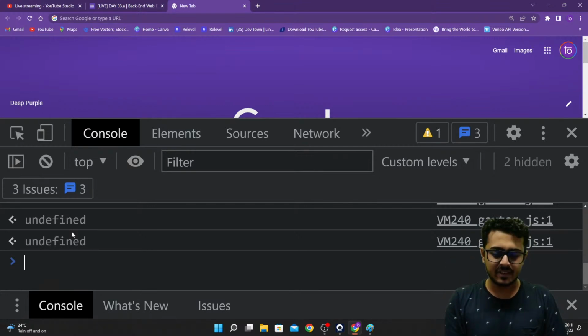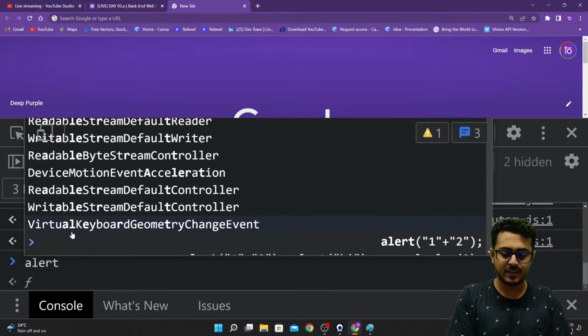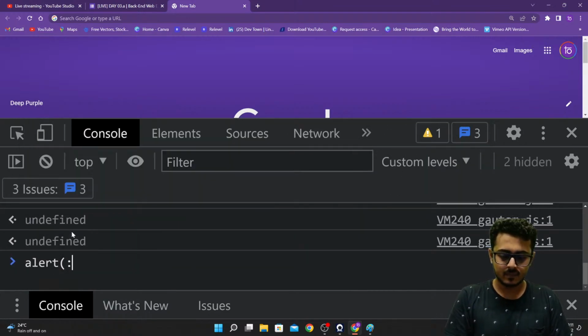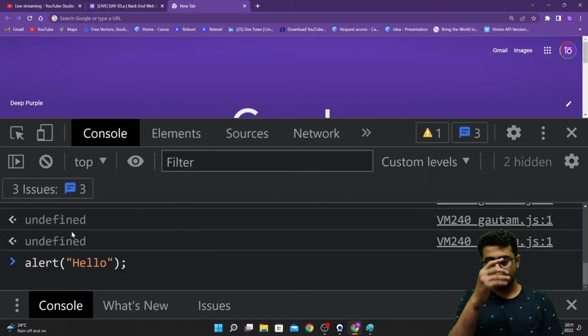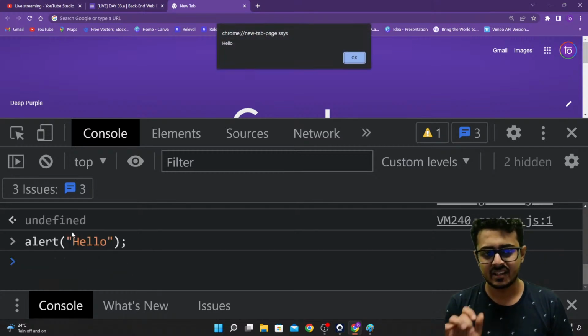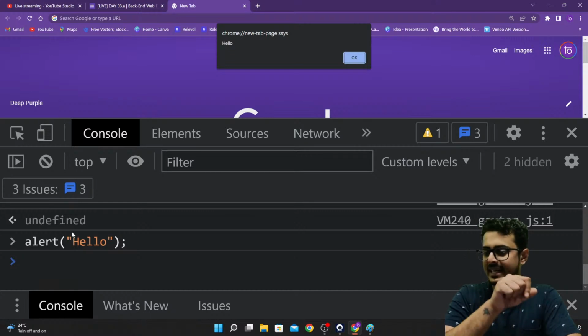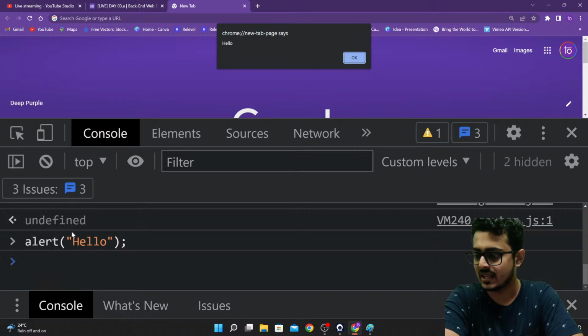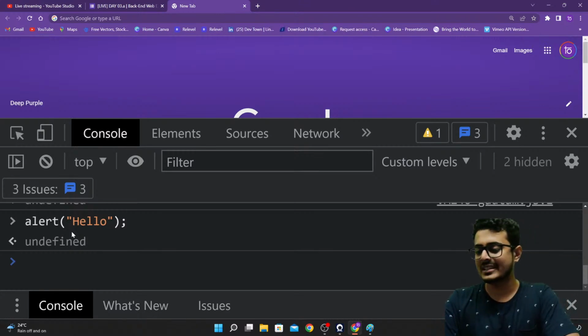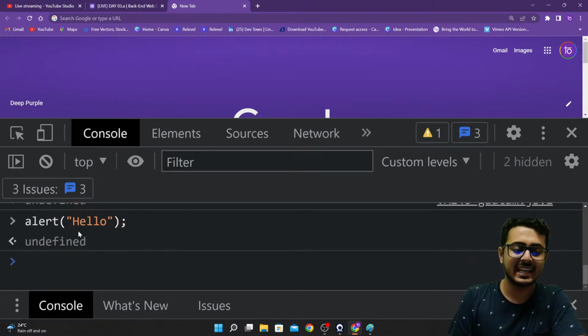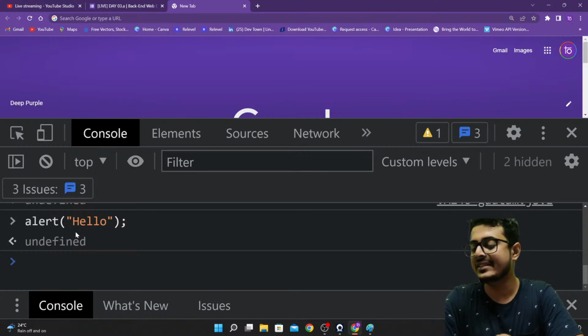So let's understand something. Whenever we write an alert function, whenever we write alert hello, as soon as I'm pressing enter, I'm getting hello on my screen. Am I right, guys? Please do let me know. I'm getting a hello on my screen. But as soon as we end it, we are getting undefined right over here.